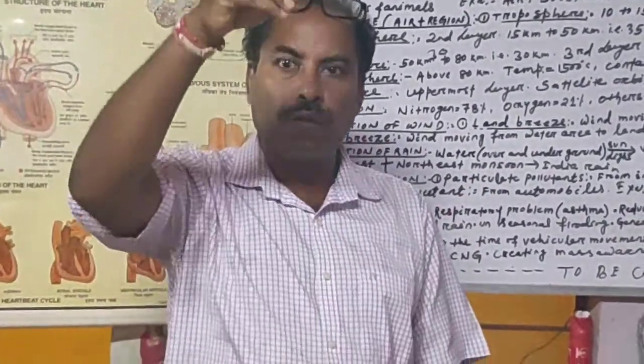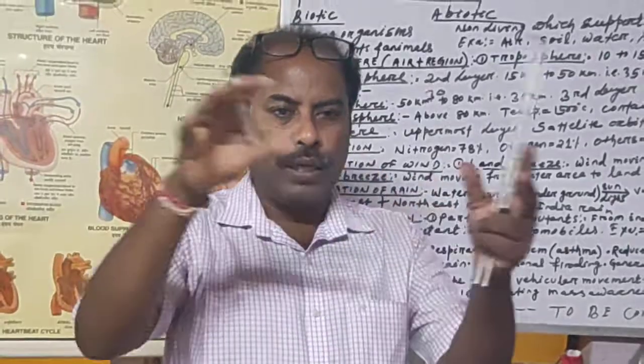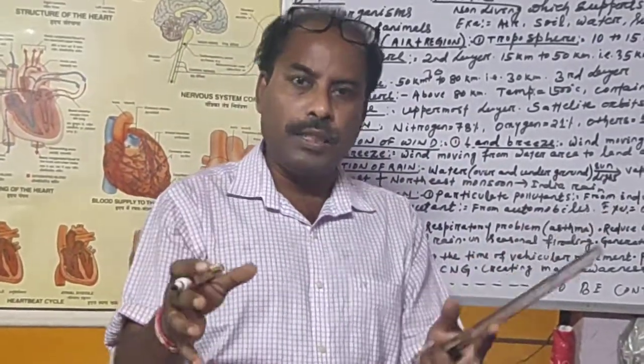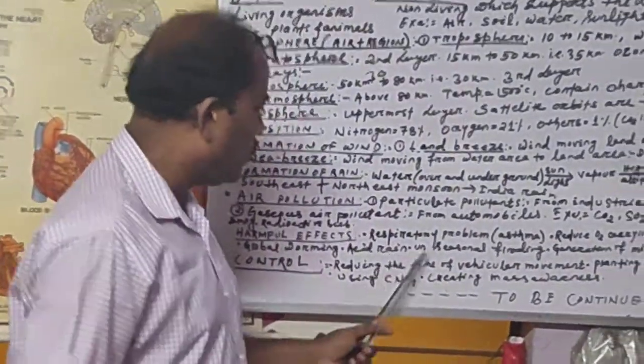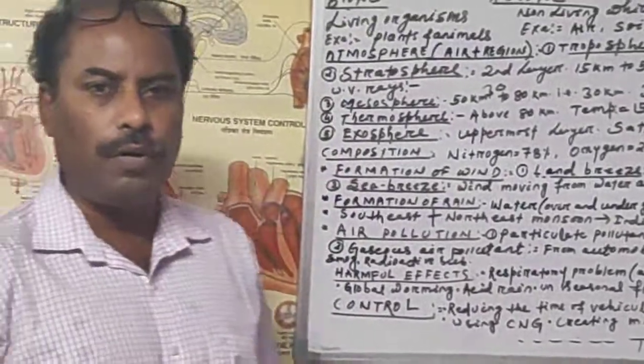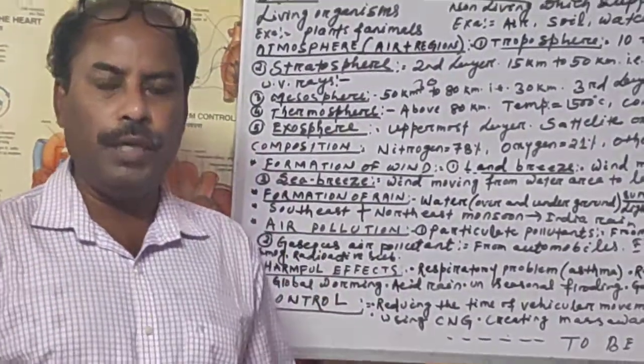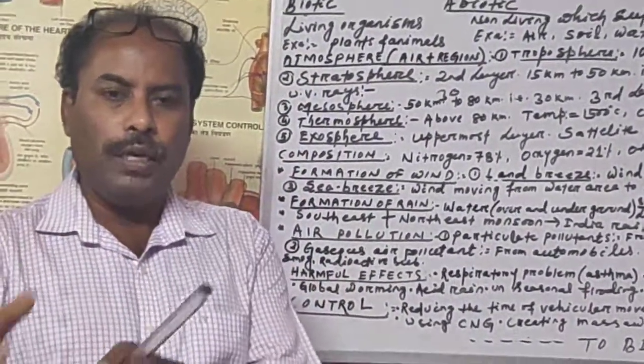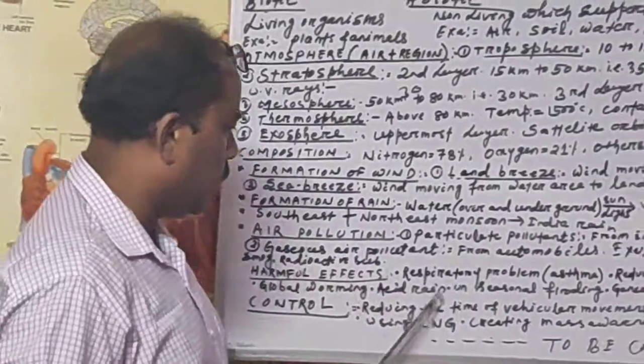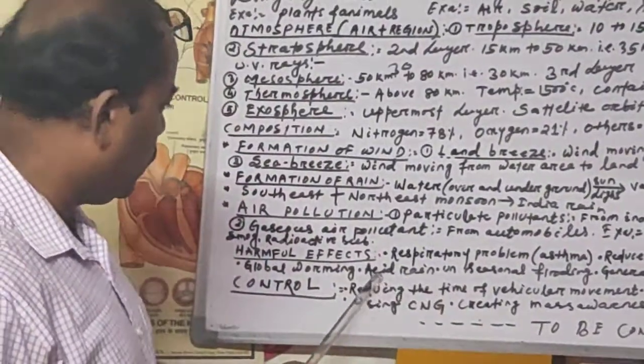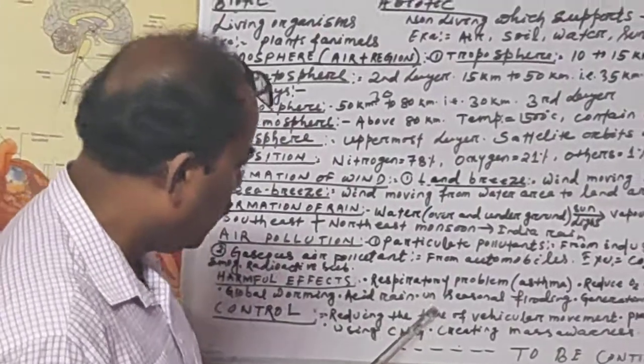When the rain comes through this acidic water vapor, the rainwater becomes acid, and that is called acid rain. Acid rain is very harmful for vegetation, for living organisms, for water bodies, for aquatic organisms. So it also causes acid rain.